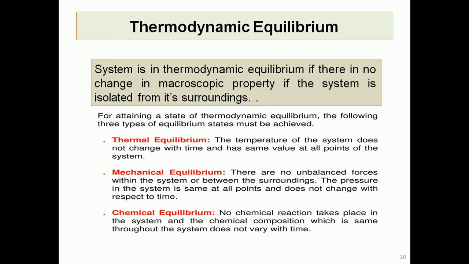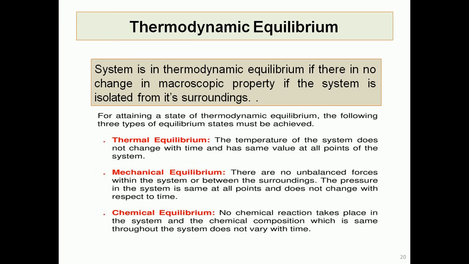So what is thermal equilibrium? When the temperature of the system is not going to change with respect to time, then the system is said to be in thermal equilibrium. So system has achieved the same temperature as that of the surroundings. Mechanical equilibrium: if there are no unbalanced forces in the system, then mechanical equilibrium is said to be achieved.